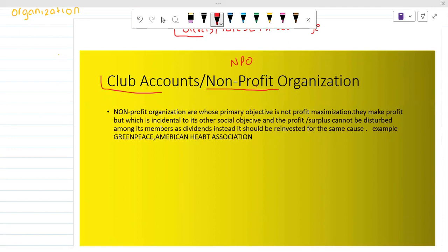Okay. So we have seen a lot of accounts in our accounting book. We have read sole trader and partnership accounts, company accounts, and incomplete records.